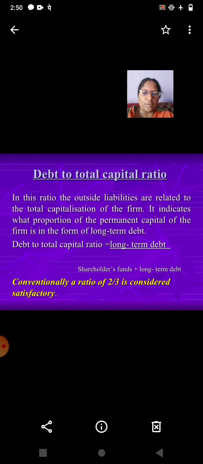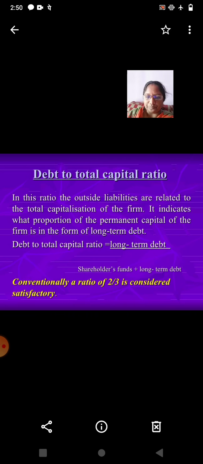Now, debt to total capital ratio. In this ratio, the outside liabilities are related to the total capitalization of the firm. It indicates what proportion of the permanent capital of the firm is in the form of long-term debt. So, debt to total capital ratio is equal to long-term debt divided by total capital.